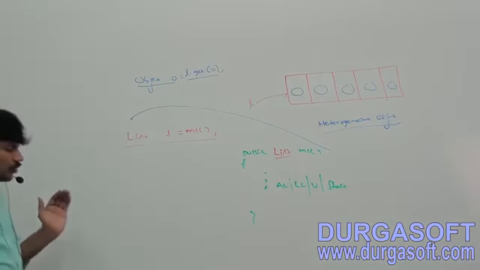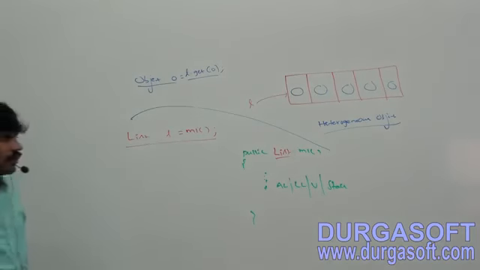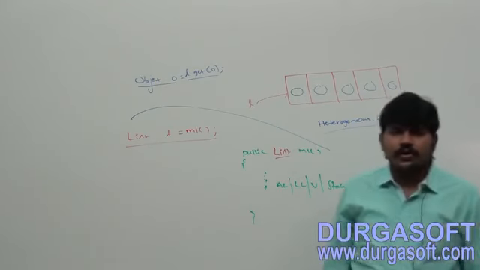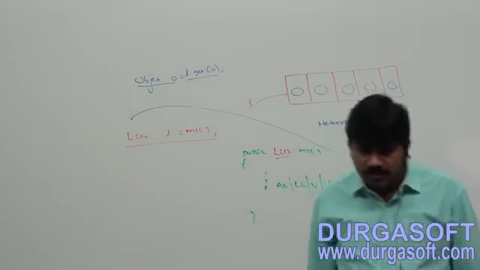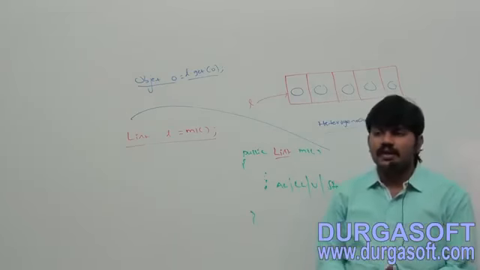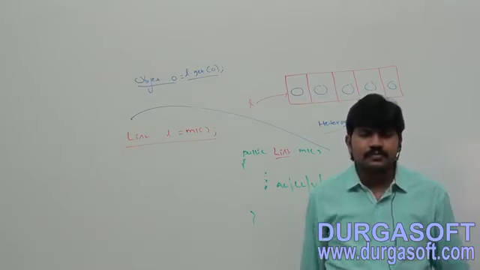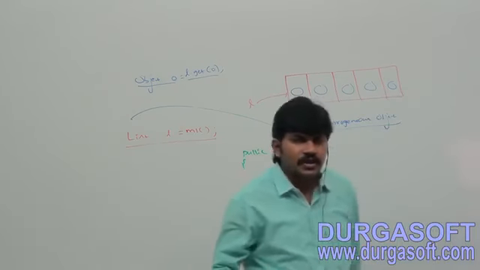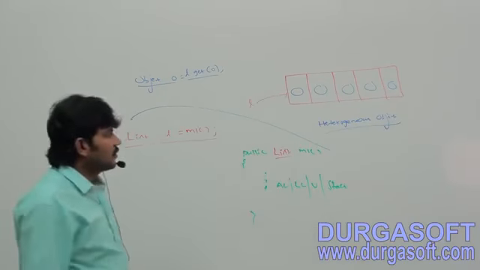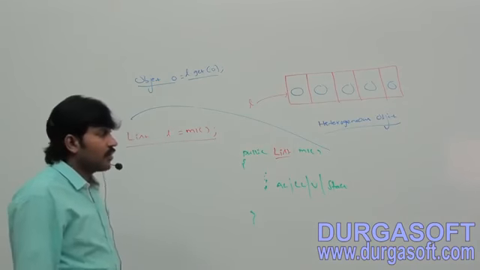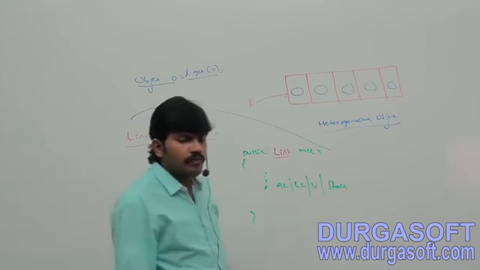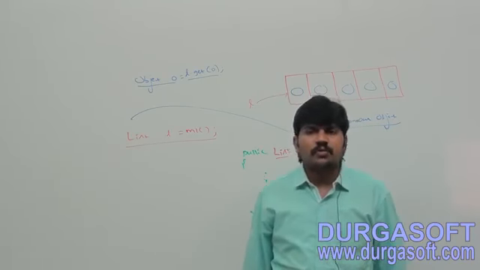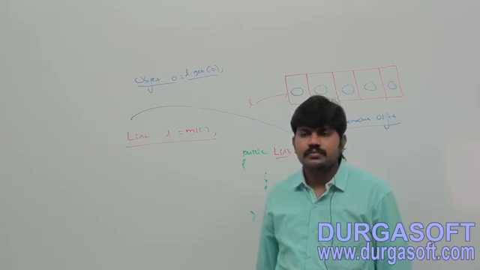If we don't know the exact runtime type of object, then we should go for parent reference.